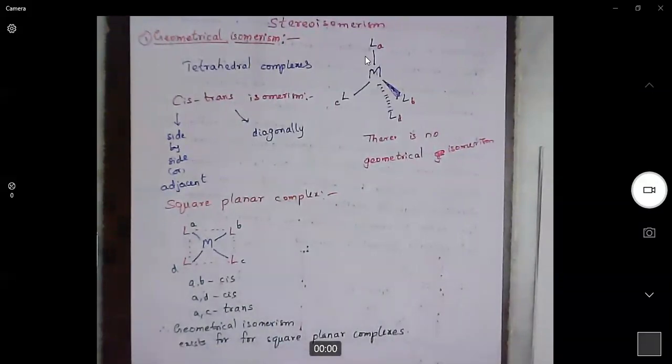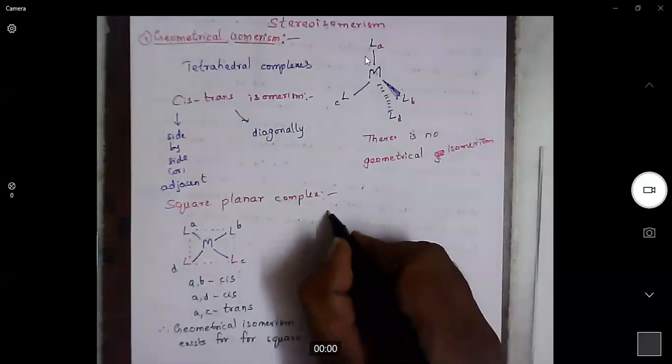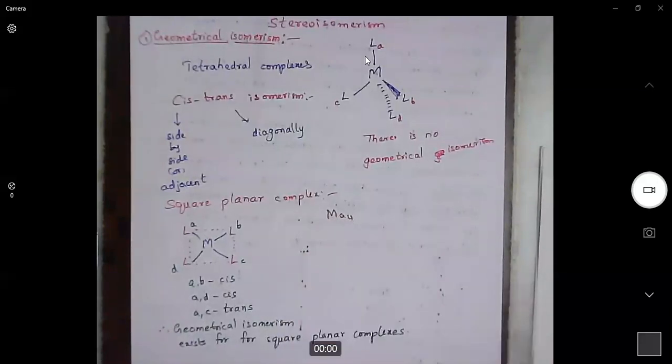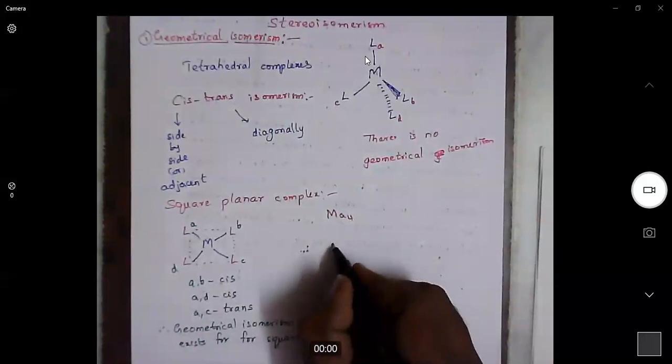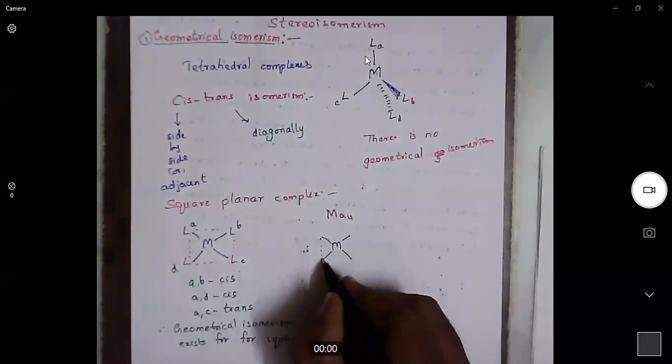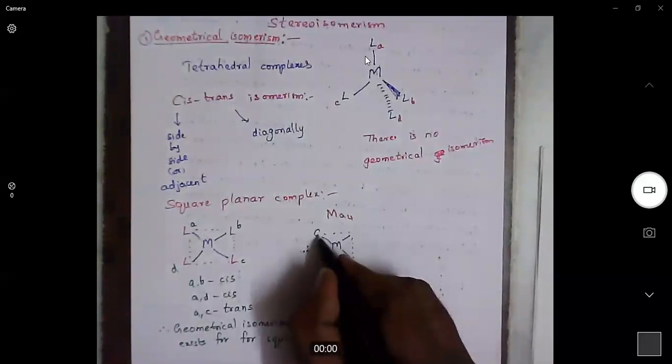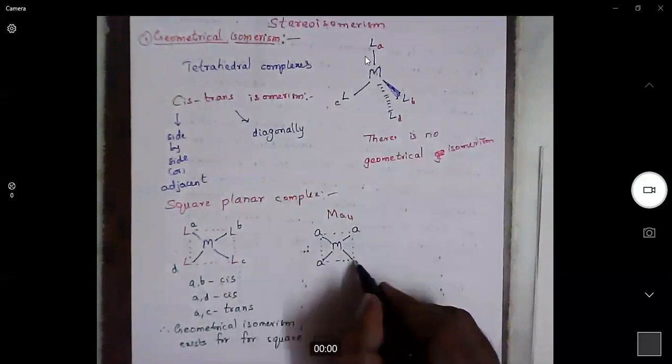Now, for example, if you take MA4, that means all four ligands are the same. Then, is geometrical isomerism possible? Because here all the ligands are the same, A and A and A.